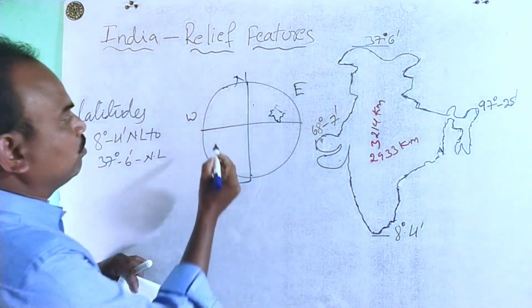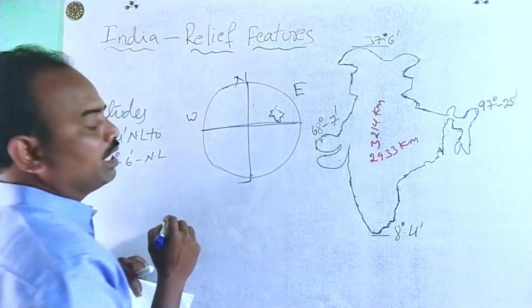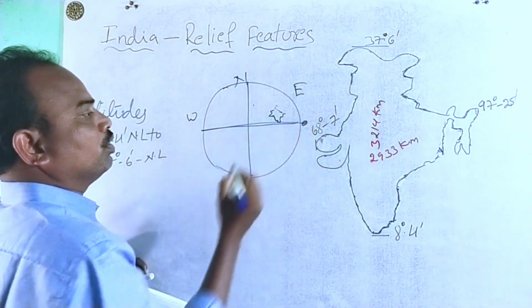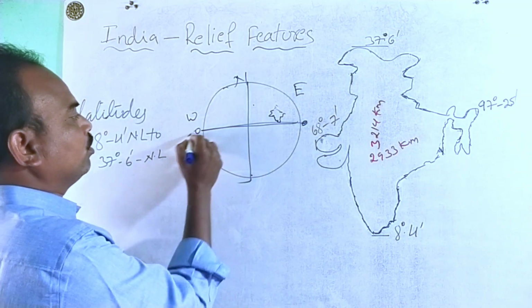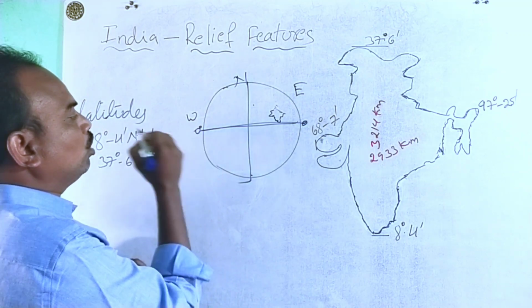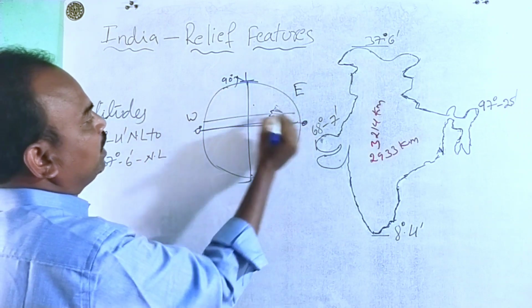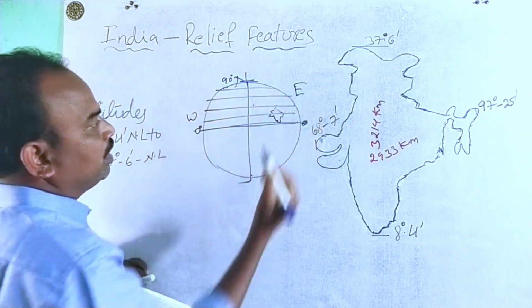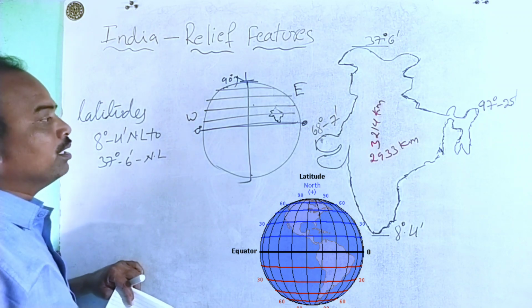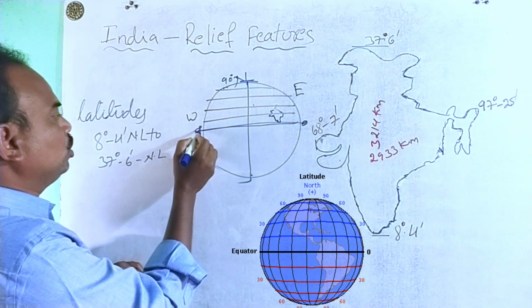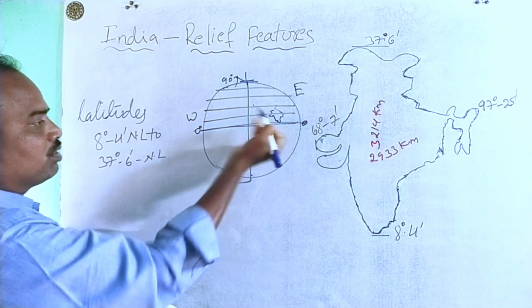For example, listen here. This is considered as the 0 degree latitude. From here, 0 degree to the north pole is 90 degrees, that means 90 latitudes are there. Look here, 0 degree to 8 degrees, 8 degrees is the nearest to the equator.